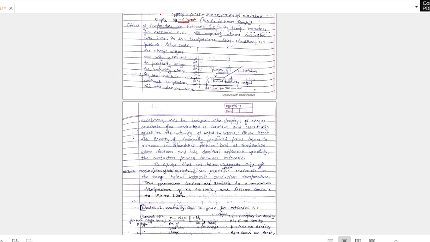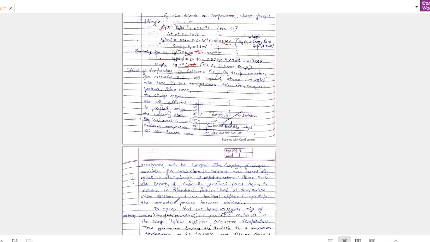To ensure that we have current only from majority carriers, we must operate the material in the range below the intrinsic conduction temperature. Thus, germanium devices are limited to a maximum temperature of 85 to 100 degrees Celsius and silicon devices up to 200 degrees Celsius. That's why at high temperature we prefer silicon, because germanium's maximum temperature limit is 100 degrees Celsius and silicon's is 200 degrees Celsius, because beyond that temperature they behave like intrinsic semiconductors.